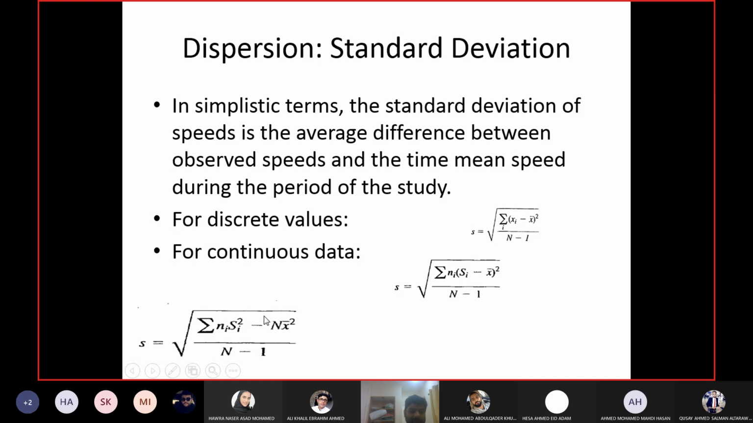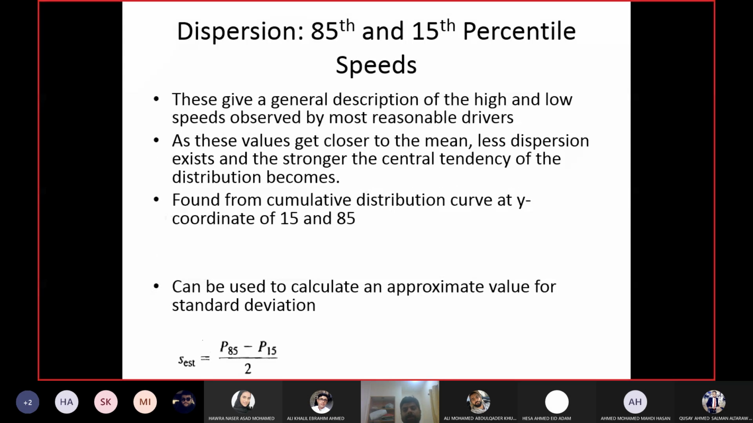So to use this standard deviation equation, you need the full data set, while for using that equation with percentiles, you just need two values. So if somebody did not give you the full data set, they just gave you the graph, or they just told you this is 15th percentile, this is 85th percentile, then you can use this equation to calculate the standard deviation. But whenever the full data set is available, whenever you have all the speed groups and their frequencies, you must go for the first equation.